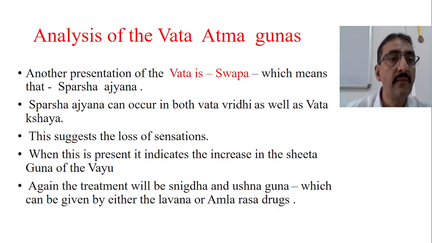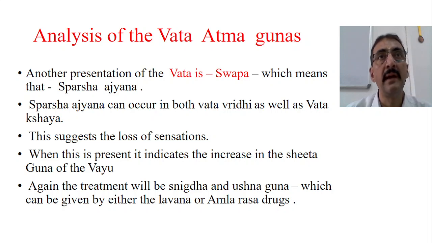So today we will see one more important Atma Linga, Swapa. Swapa is another Atma Linga of the Vata Guna. What is the meaning of Swapa? Another presentation of the Vata is Swapa. The meaning of Swapa is Sparsha Ajnana. Swapa refers to Sparsha Ajnana, absence of sensory perception.